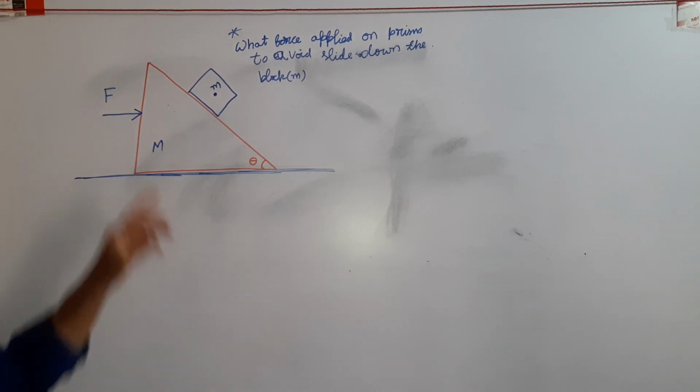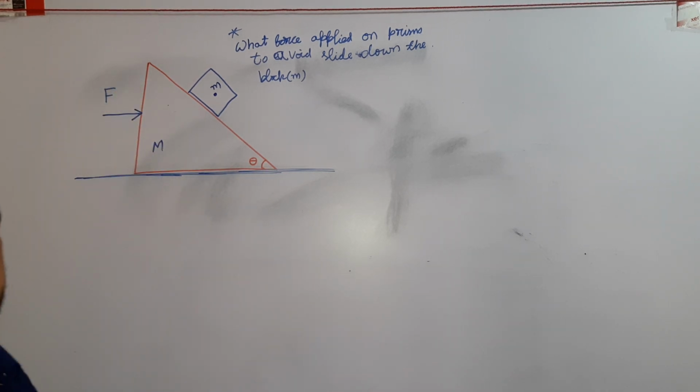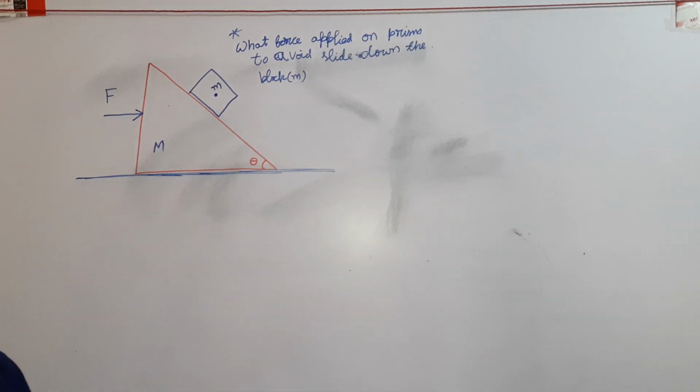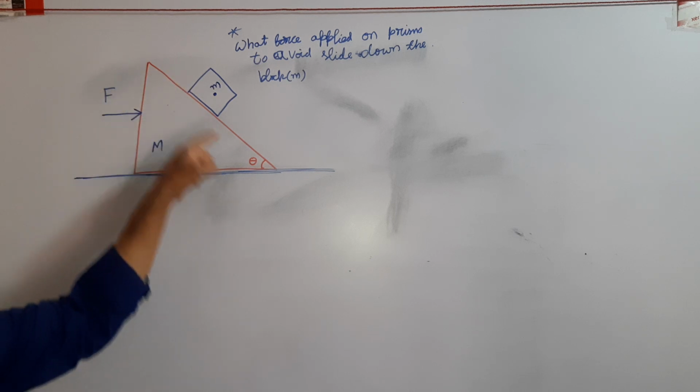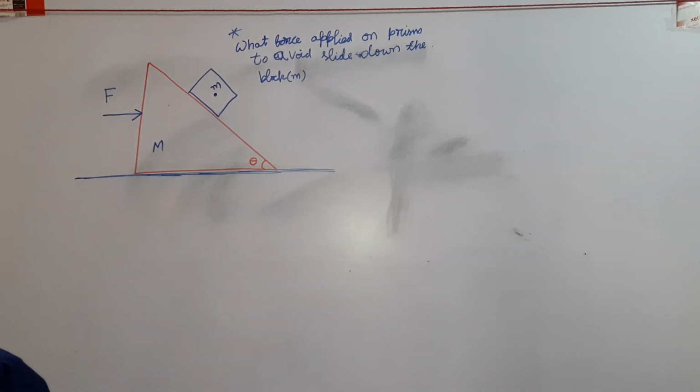Once again, listen. This is a prism of mass capital M placed on a horizontal surface. Let a block of mass small m be placed on the inclined surface.